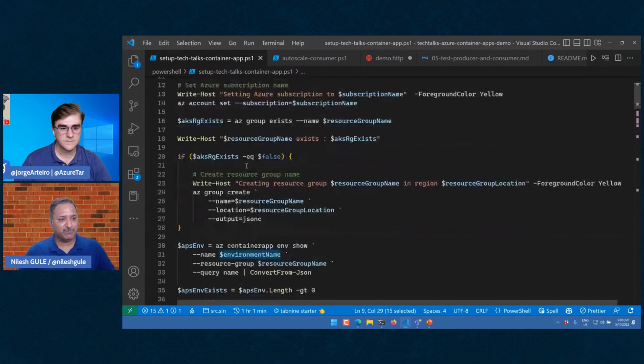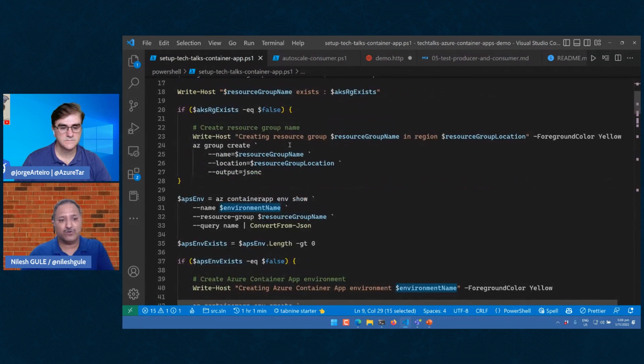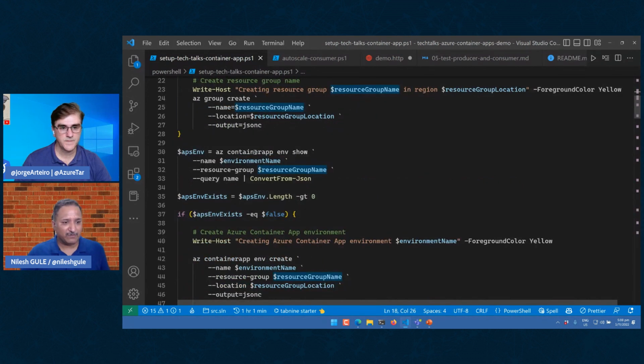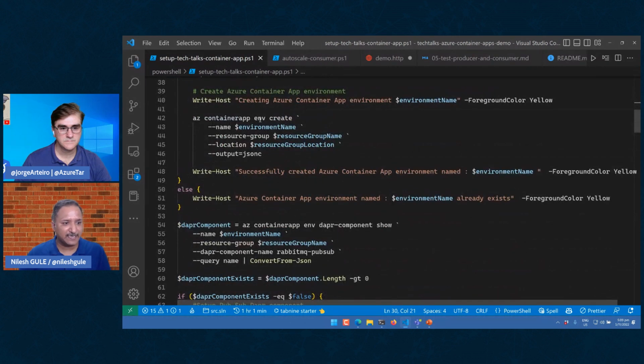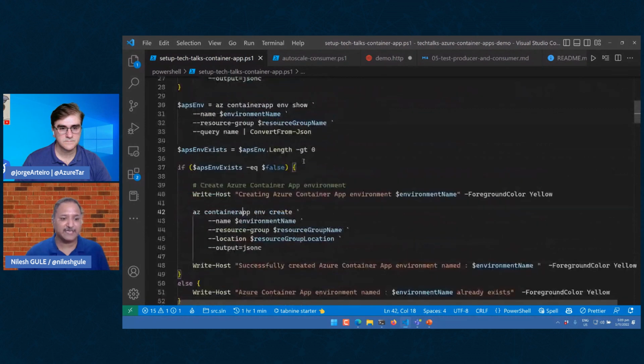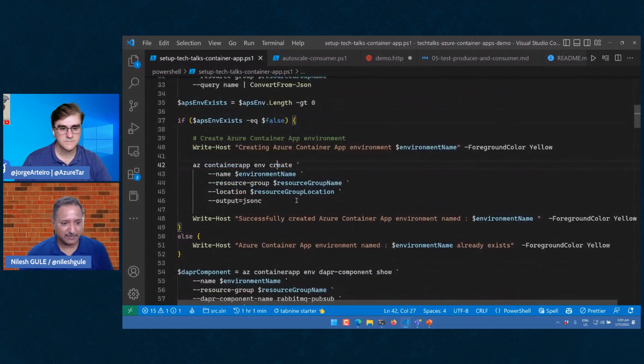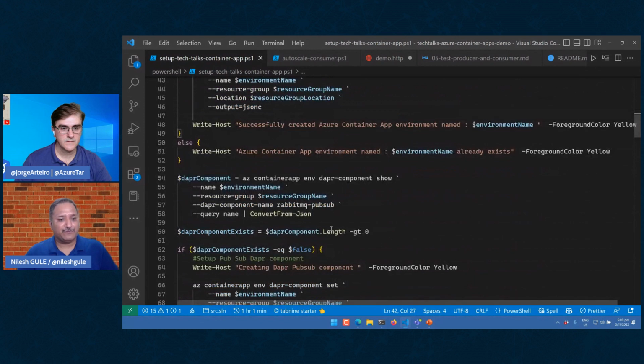The script is idempotent. Even if we run it three or four times, it will check if the resource exists, and it will create the resource only if it doesn't exist. So we start with creating the resource group. Once the resource group is created, we create the Azure Container App instance. Once we have created that, we create an environment. And once the environment is ready, we are ready to deploy different applications in it.